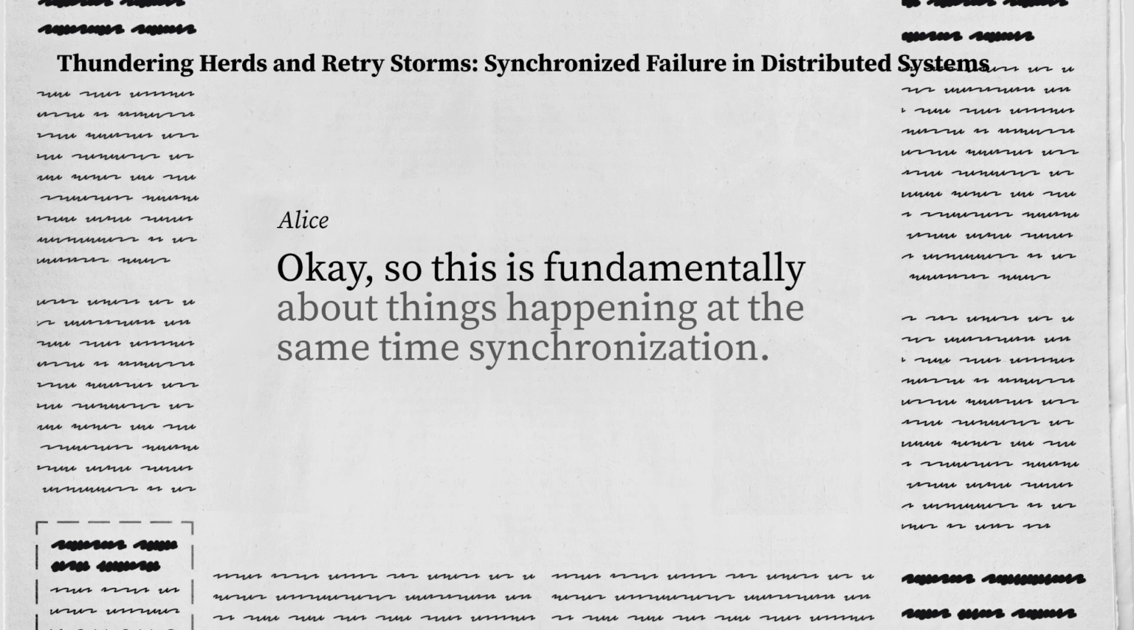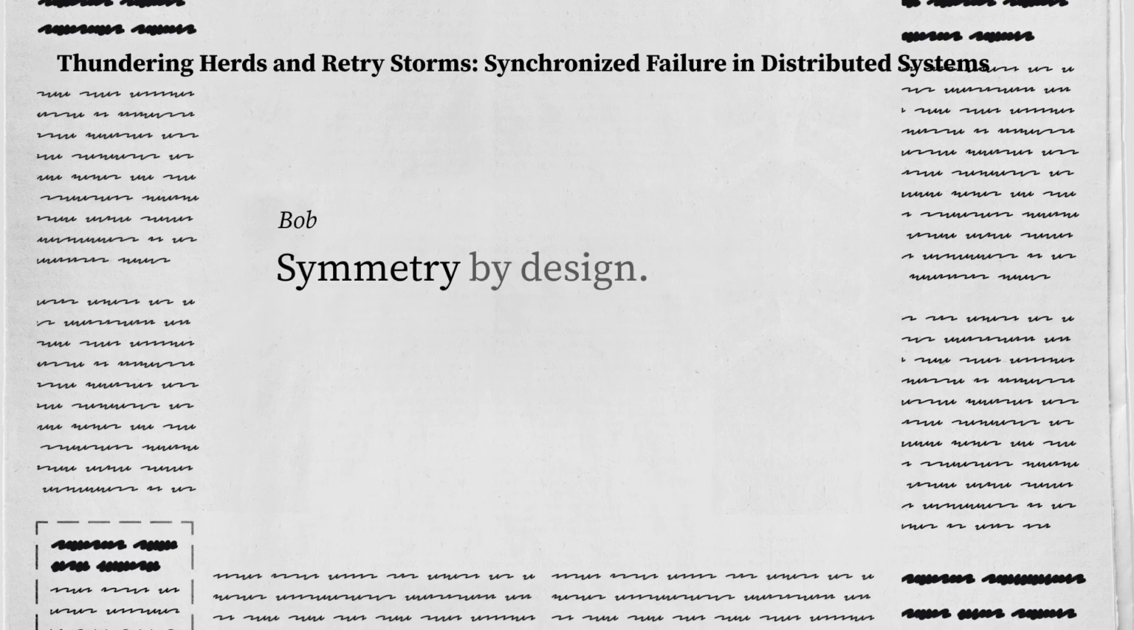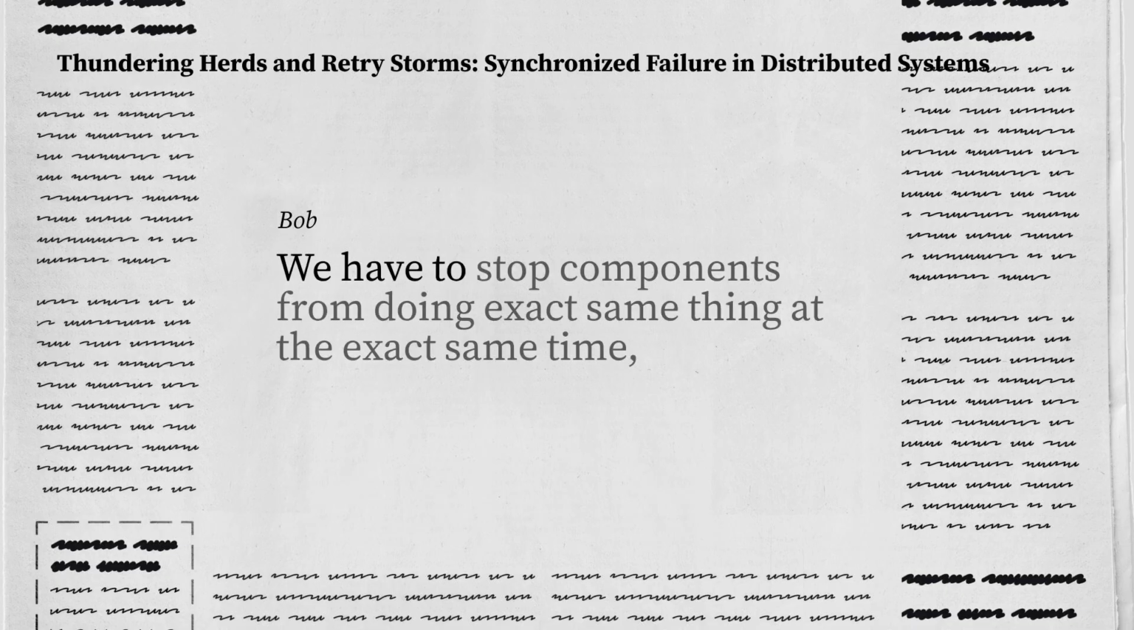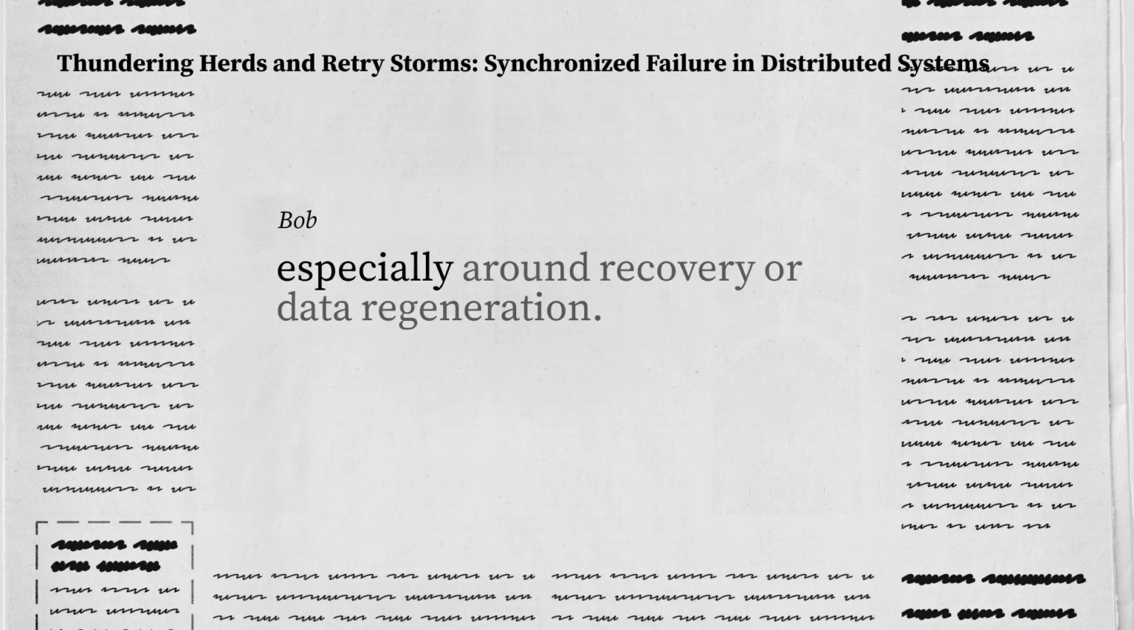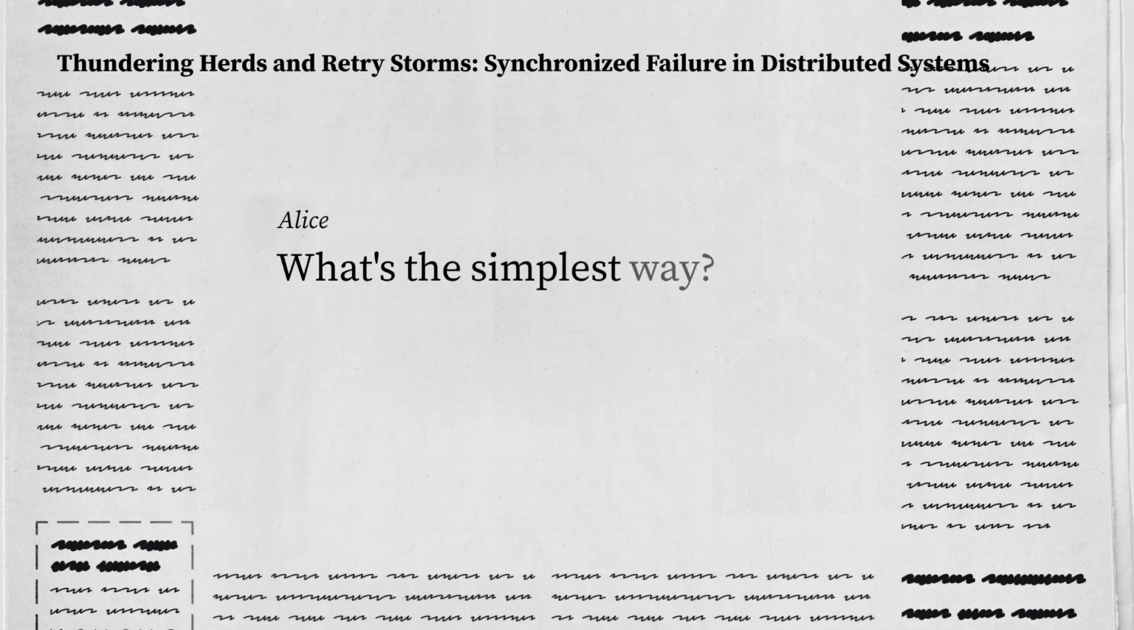This is fundamentally about things happening at the same time. Synchronization. That's the heart of it. So prevention must be about breaking that. Break symmetry by design. That's the core principle. We have to stop components from doing the exact same thing at the exact same time, especially around recovery or data regeneration. Makes sense. So proactively, before the herd even forms, what's the simplest way?